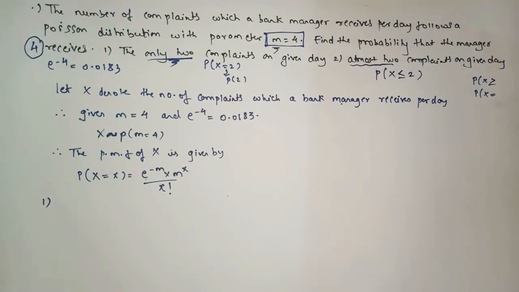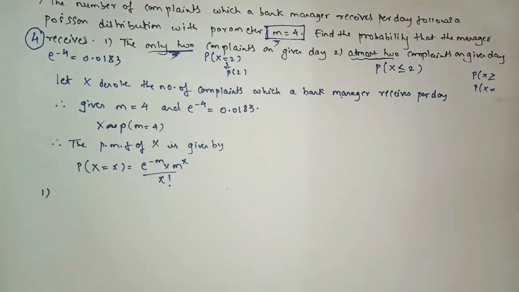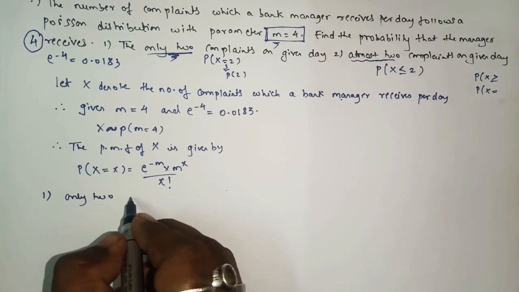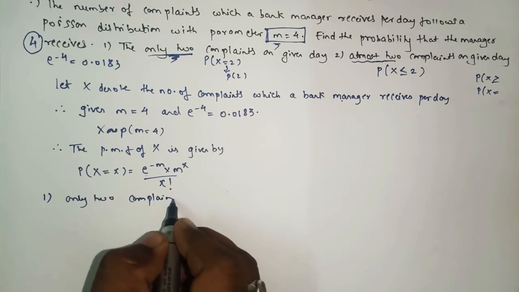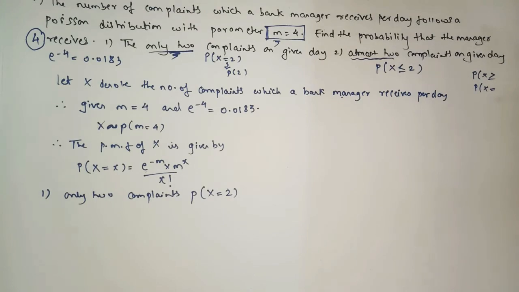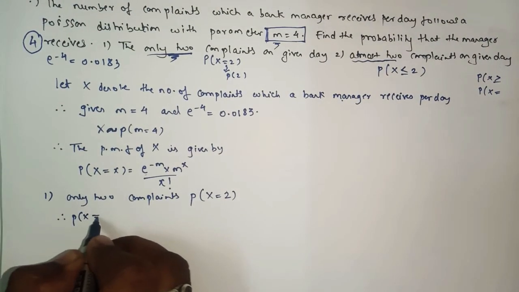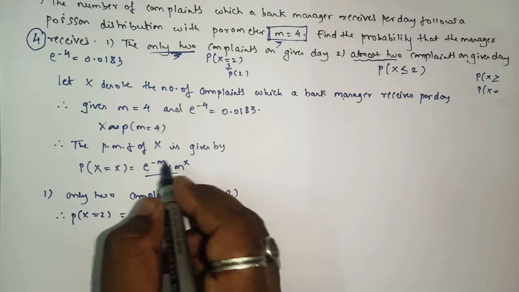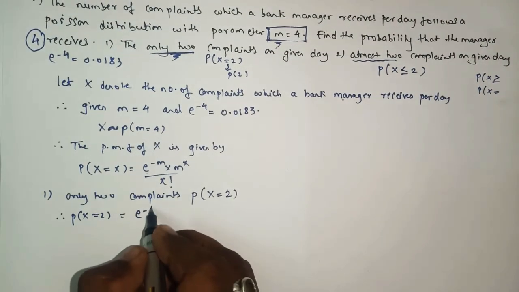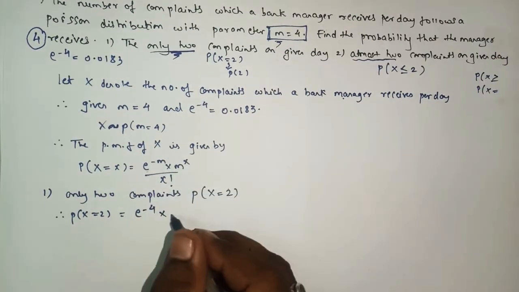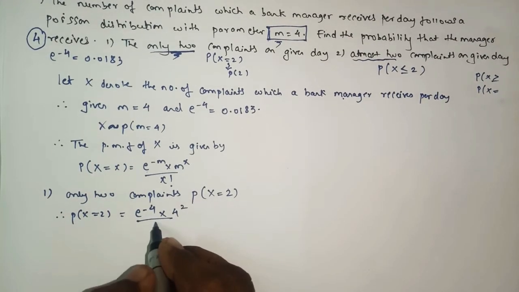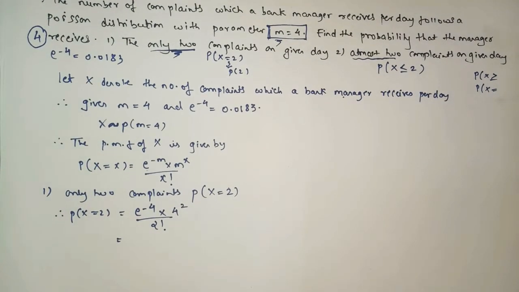Now we'll see first what we have to find for this question. Here we have to find only two complaints. That means the probability of x will be what? 2 only, yes or no? Okay, so P of x equals 2, here we have only one value. So here we'll apply the formula only one time. So e raised to minus, the value of m is what? 4. M is 4. X is what? 2. Here you will write 2 factorial, yes or no?